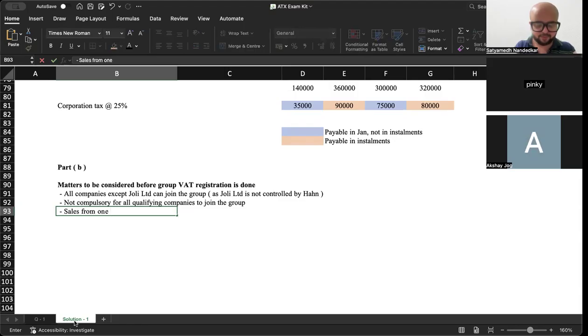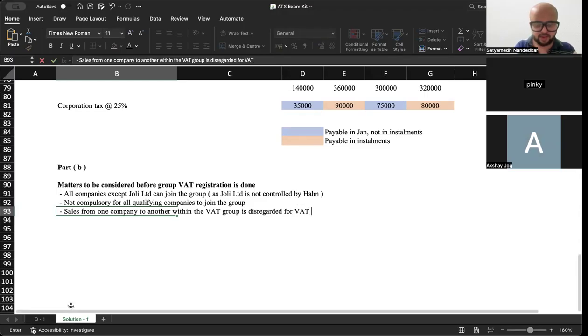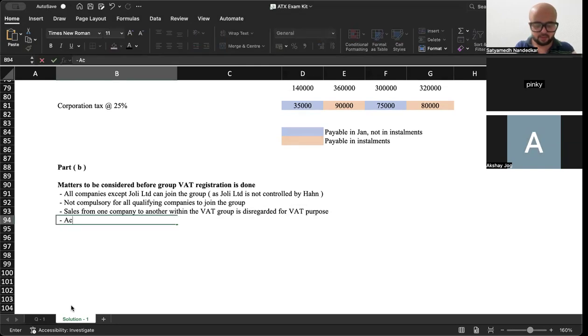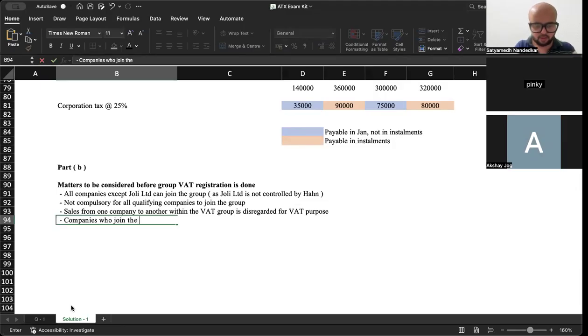sales from one company to another within the VAT group is disregarded for VAT purposes. Then what else? Companies who join the VAT group, for them what is not available?